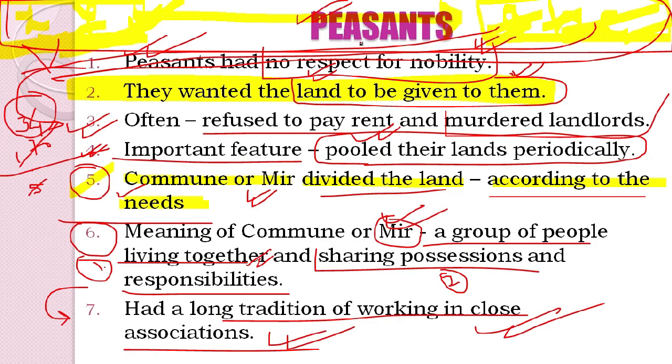And next we learn about the peasants, who had no respect for nobility. They strongly believed that lands must be transferred to them. Therefore they often refused to pay rent and often murdered their landlords. They also had an important feature of pooling their lands periodically, and the community which did this was known as commune or mir. This divided the land according to needs. They had a long tradition of working in close associations like this. So the crux is that people tend to come together and unify in order to struggle against the unjust practices of some people in society.